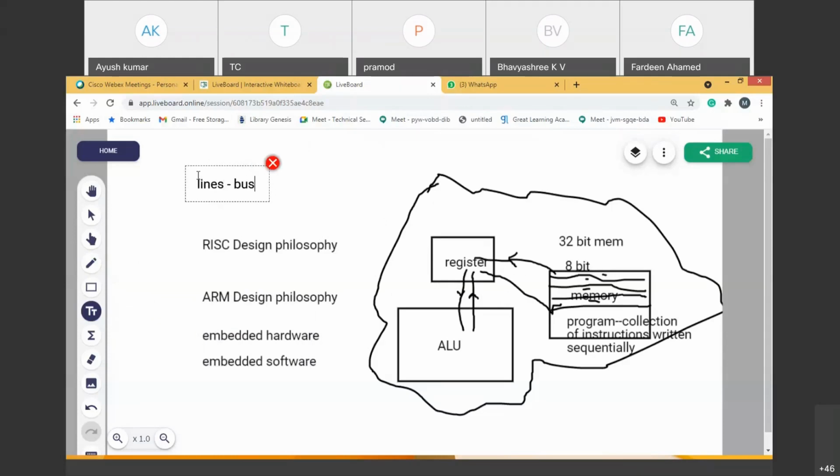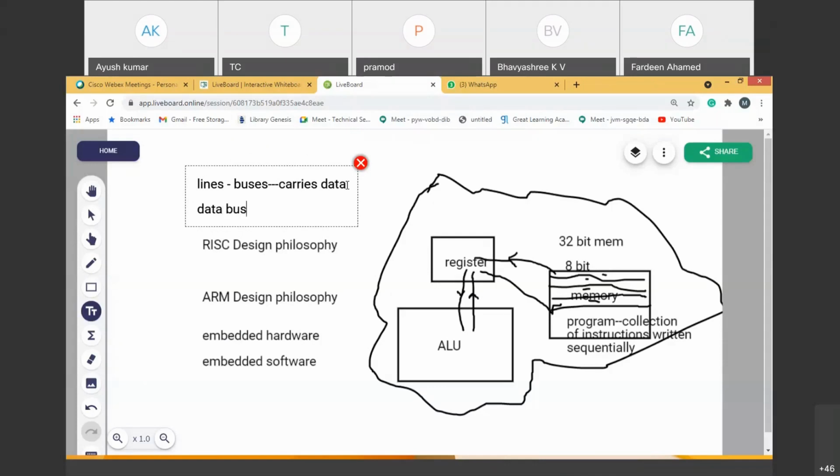Buses are the ones which carry the data. They carry 8-bit data, 16-bit data, 32-bit data. If it carries 8-bit data, it is called an 8-bit bus. Buses may be of size 8-bit, 16-bit, 32-bit, or 64-bit. But buses are of three types. What are those we said?